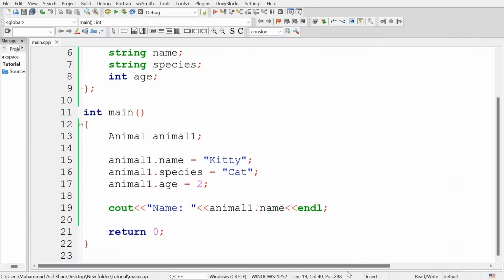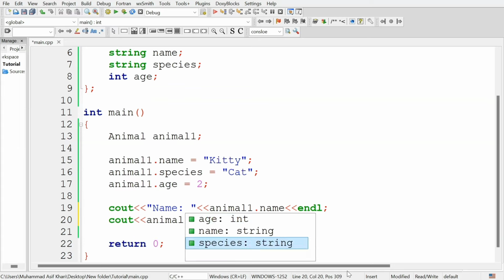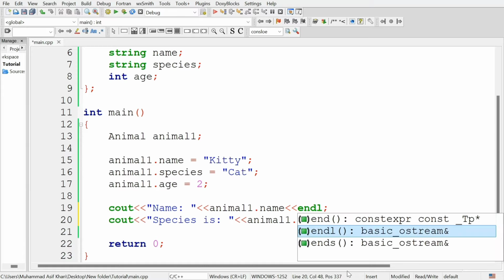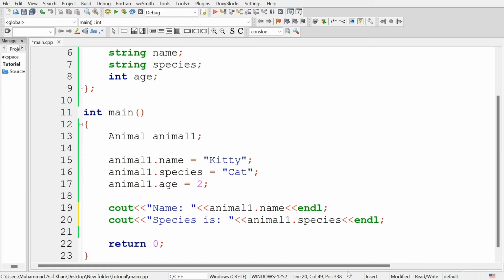Similarly we can access other attributes. Like if I want to get the species and age of this animal, so cout animal1.species, and type species is, and then type animal1.species, and this will display the species of the animal1.